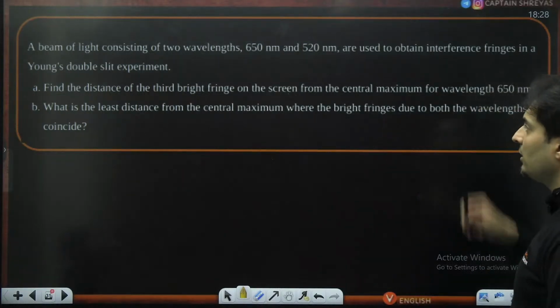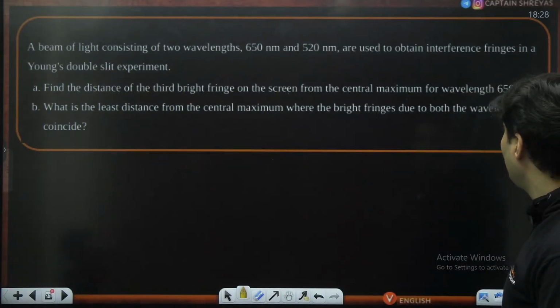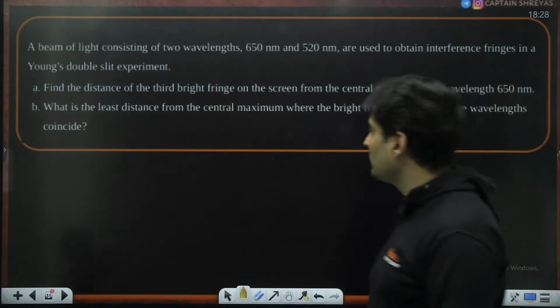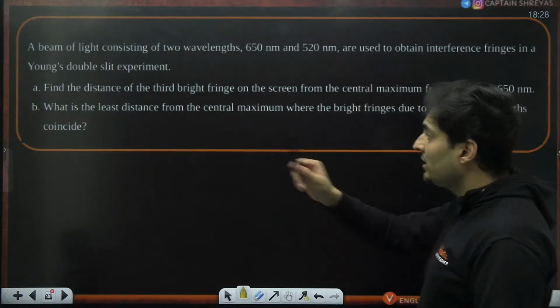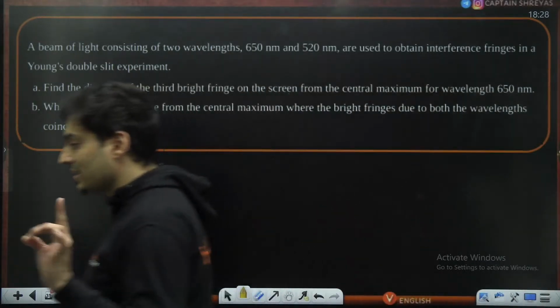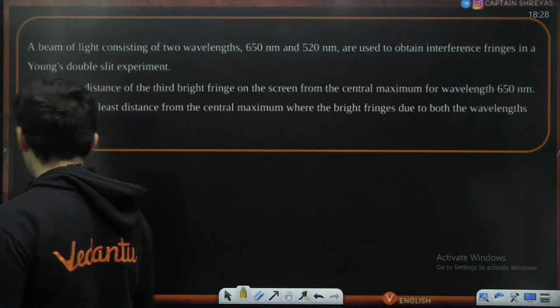Find the distance of the third fringe on the screen from the central maxima. What is the least distance from the central maxima where both the things will coincide?